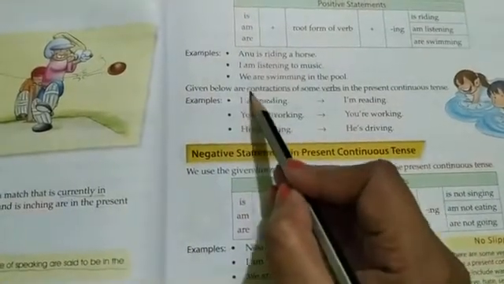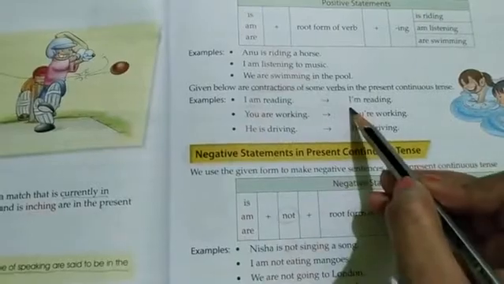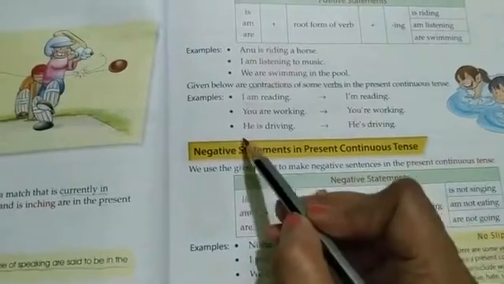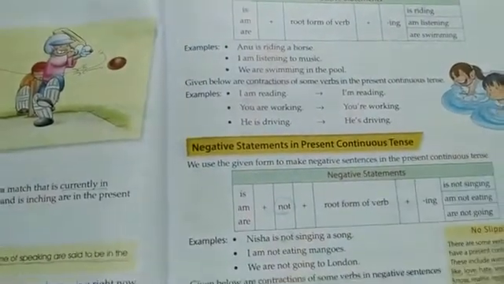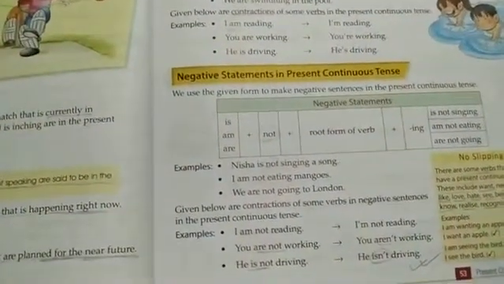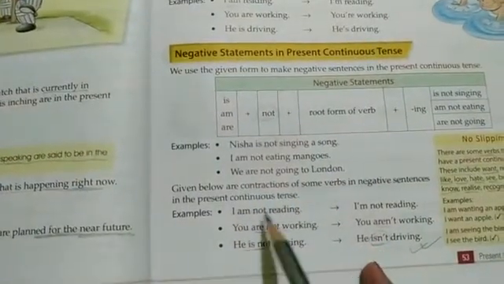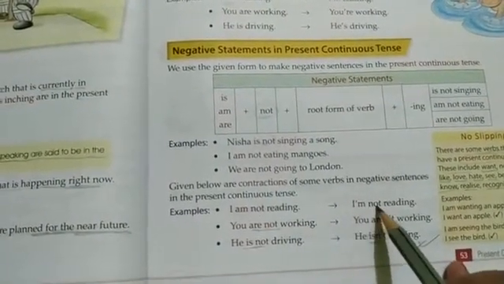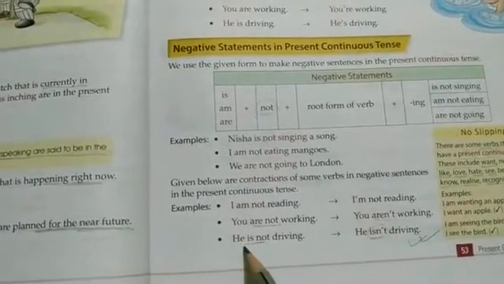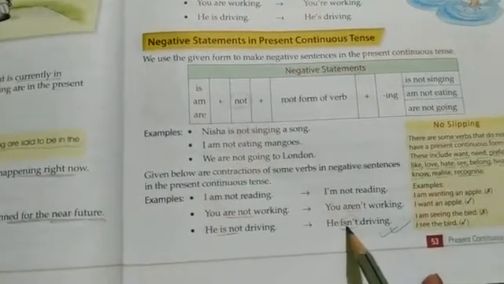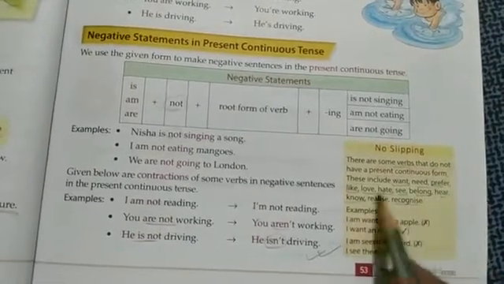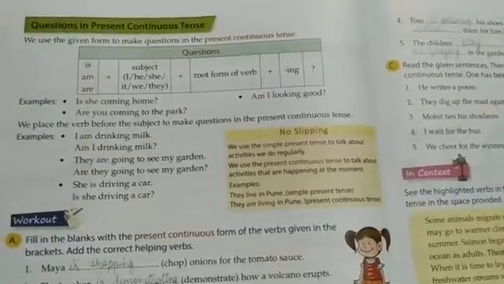Then we came to know about contractions, that is I am becomes I'm, then you are becomes you're, he is driving, he's. So these were the contractions. And the negative statements also have some contractions, like I am not reading, you are not over here, are not becomes aren't, he is not becomes isn't. Okay, so there are a few verbs over here which do not form any present continuous tense.